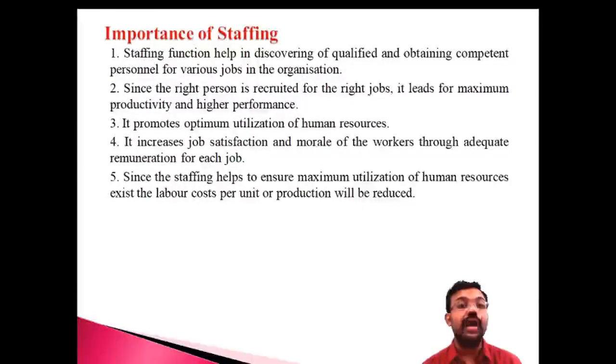It helps in the discovery of the qualified person. That means the function helps to discover qualified persons. Recruitment is a process of searching for the candidates. So this is one of the importance of the staffing, and these are the importance regarding the staffing.